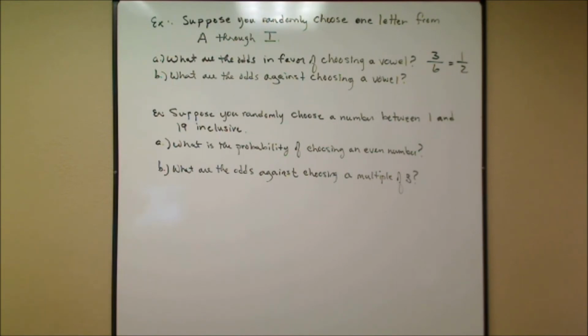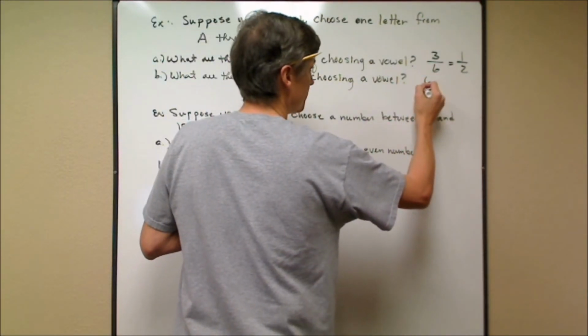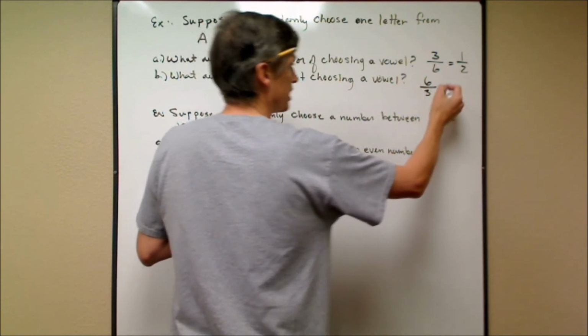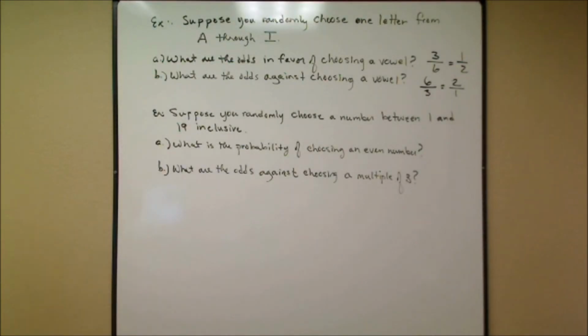Then it says, what are the odds against choosing a vowel? Now this time it's against choosing a vowel, so it's the other way around. There are 6 that are unfavorable, and there are 3 that are favorable. So in this case, it's 6 to 3 or 2 to 1. Now I'm going to leave it as 2 to 1. I'm not going to write that as 2 because, remember, odds are a ratio, and we want to write it as a fraction if at all possible.